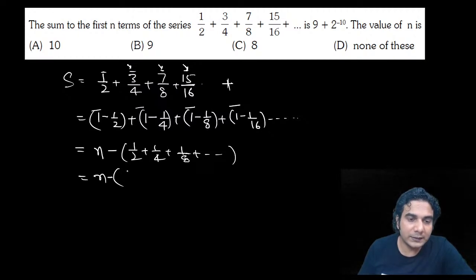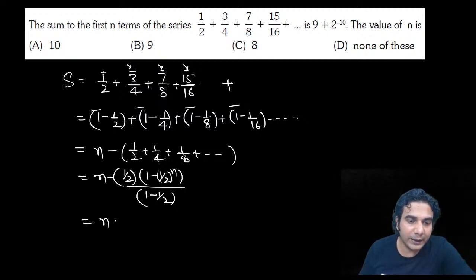So n minus 1 by 2 into 1 minus 1 by 2 raised to n divided by 1 minus 1 by 2. All right, simplified, 1 by 2 and 1 by 2 will get cancelled, so it is n minus 1 minus 2 raised to minus n. Then you write it as n minus 1 plus 2 raised to minus n.